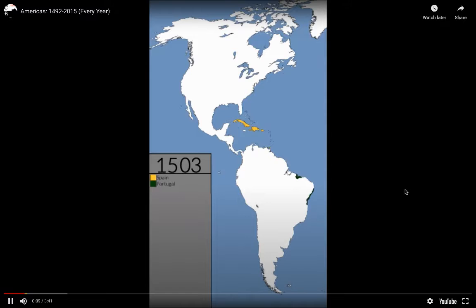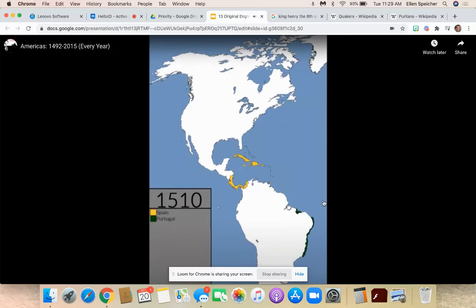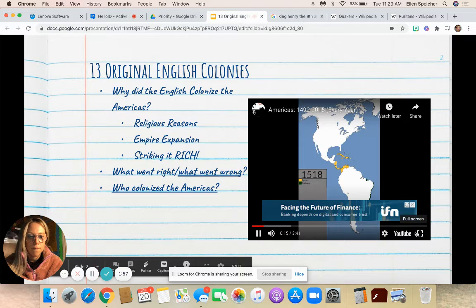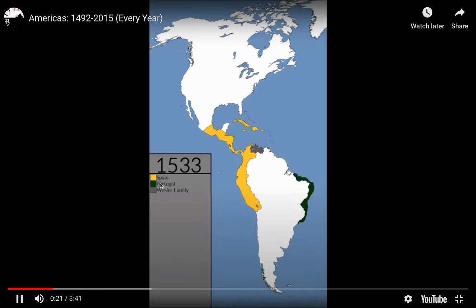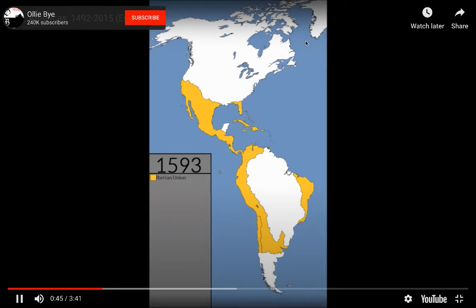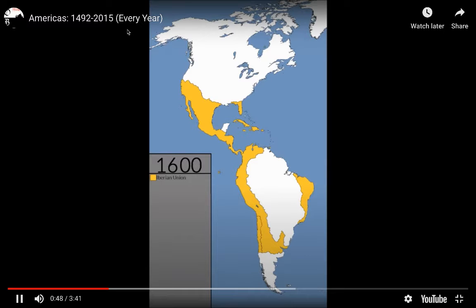Okay, it's really ominous music. But if we start, we see that Spain is in yellow, Portugal is represented by green. Mid-16th century here. Notice where the yellow is. Just take a look where yellow, represented by Spain, starts to establish their colonies.